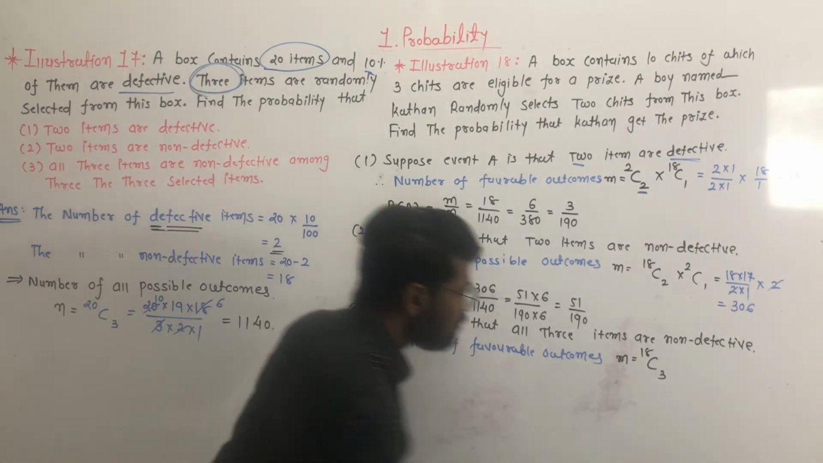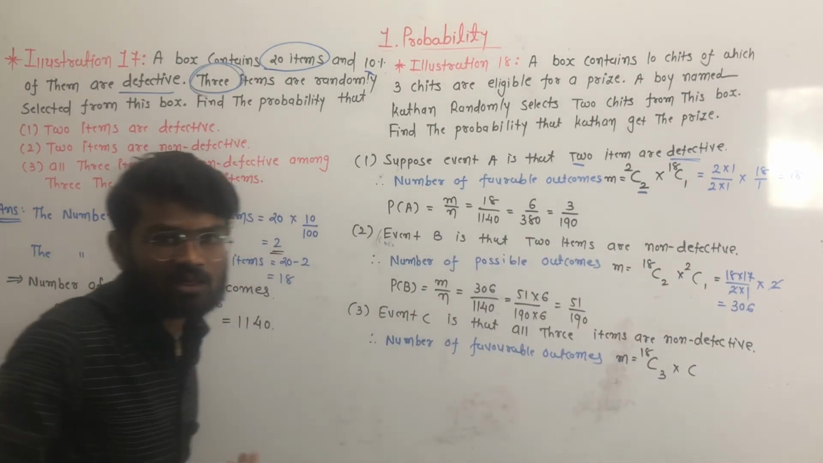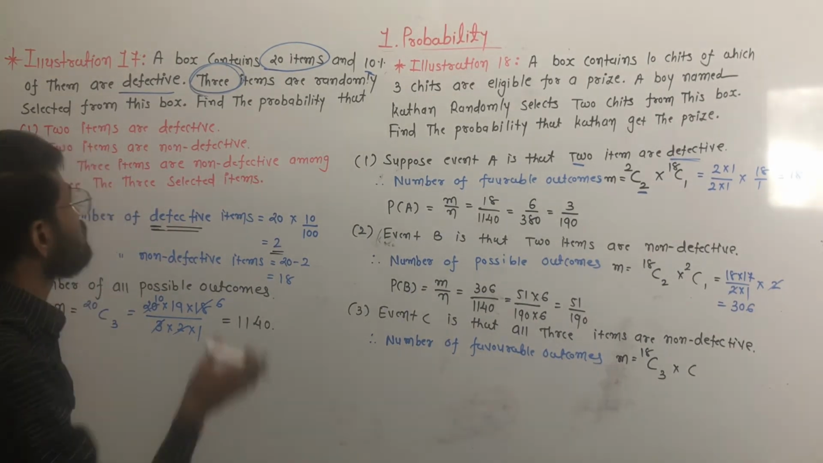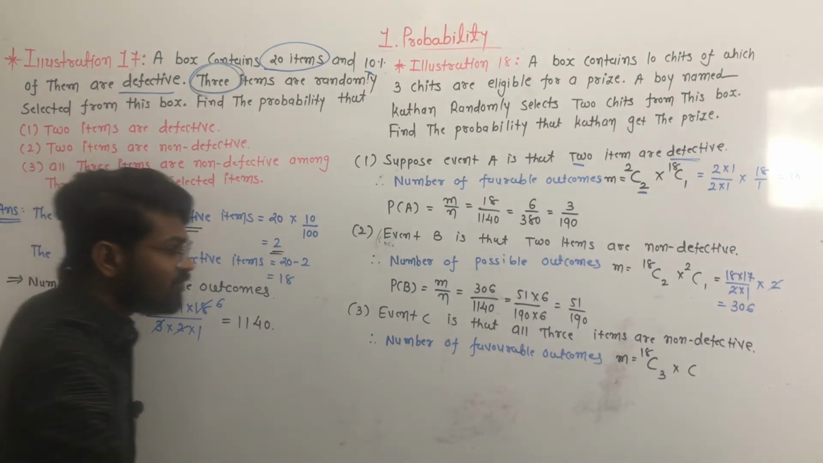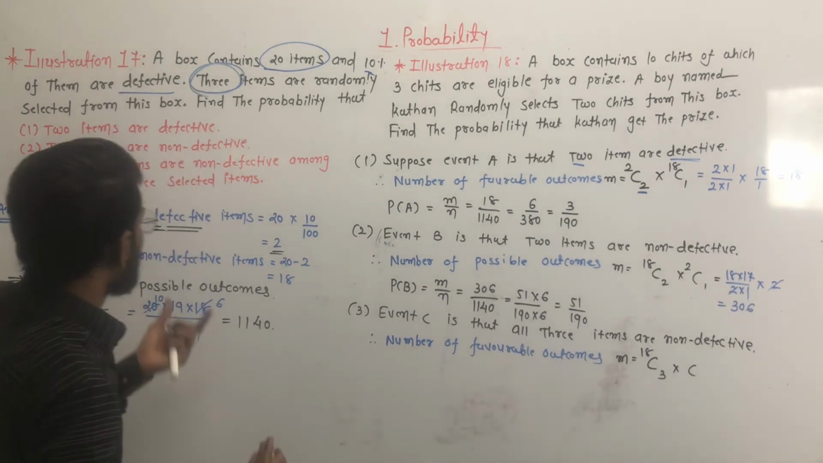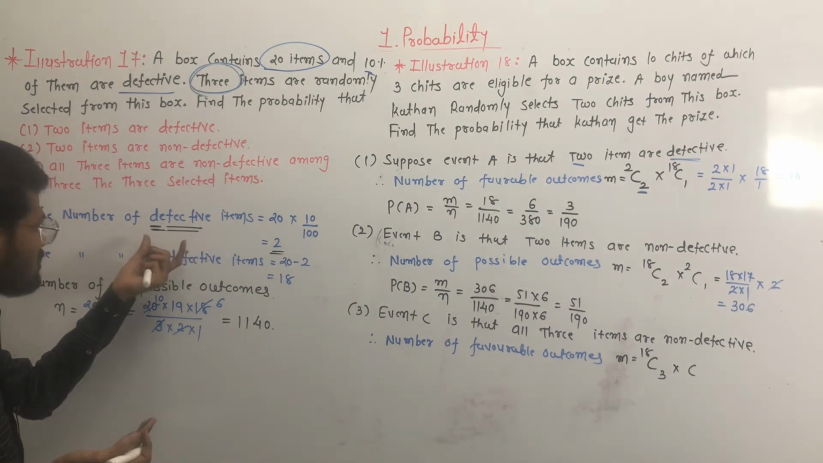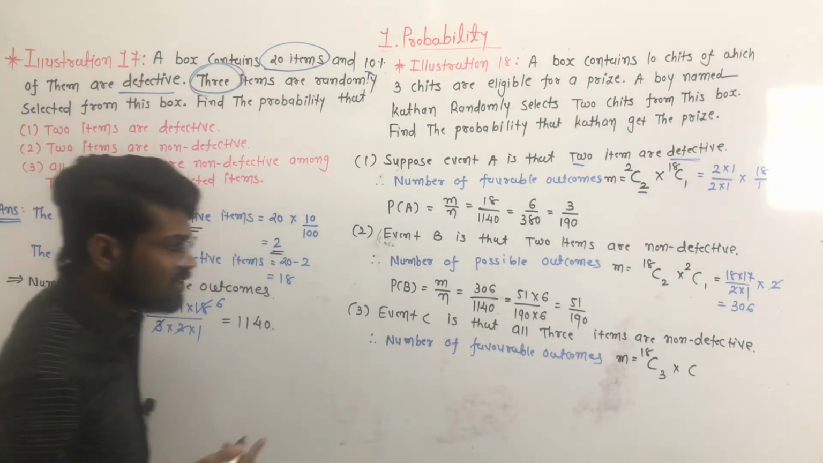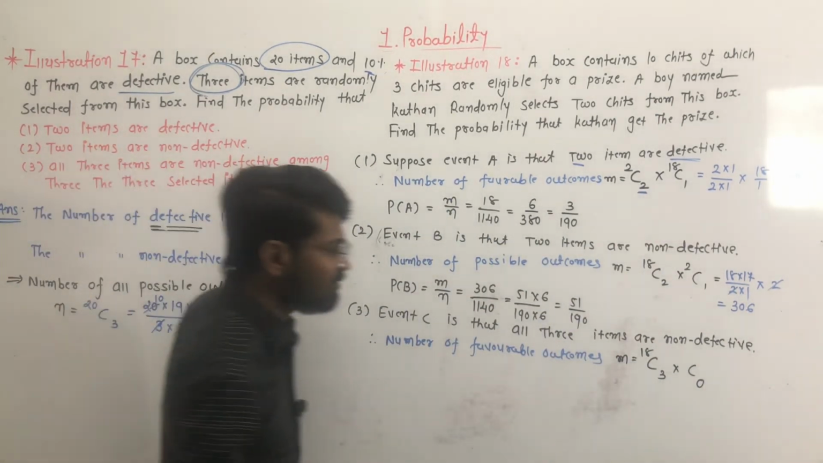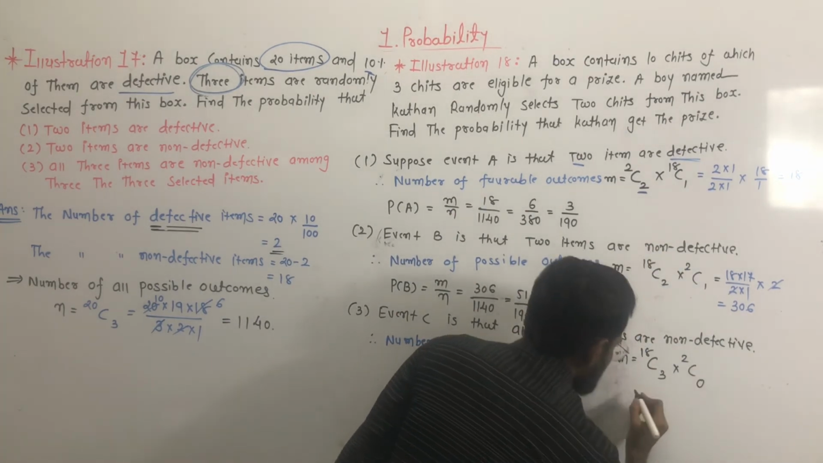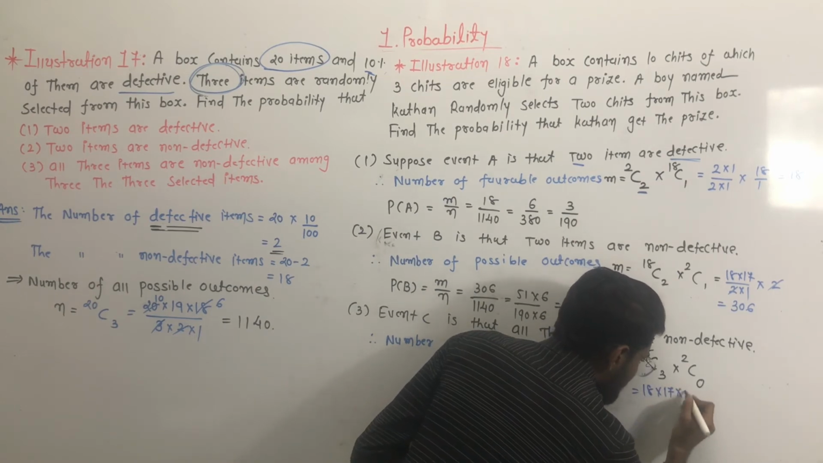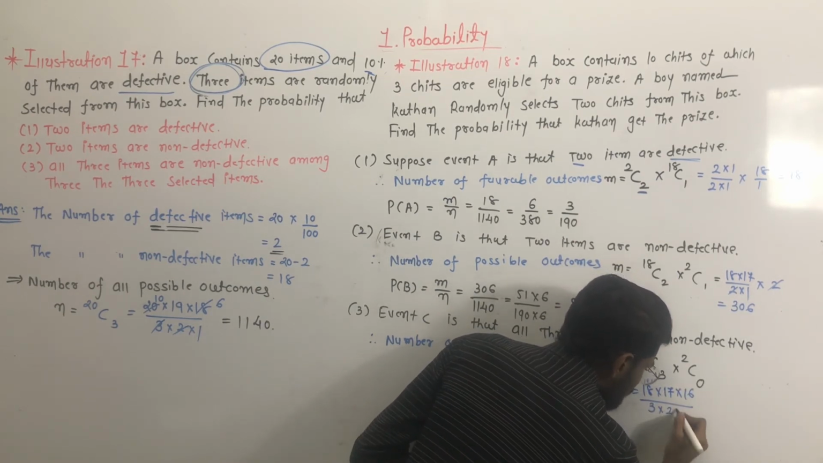Clear? Okay, now do we have to select any item from the defective items? No. Why? Because we have to select a total of 3 items and we have already selected them from the non-defective items. So we don't have to select any item from the defective items, so 0 items from the defective items, and the defective items are 2. So our answer is 18C3, which is equal to 18 multiplied by 17 multiplied by 16 upon 3 multiplied by 2 multiplied by 1.